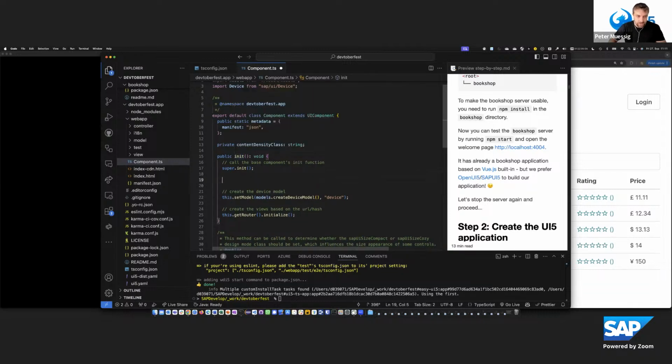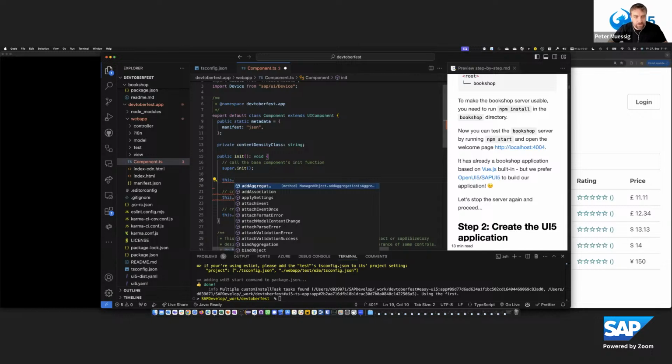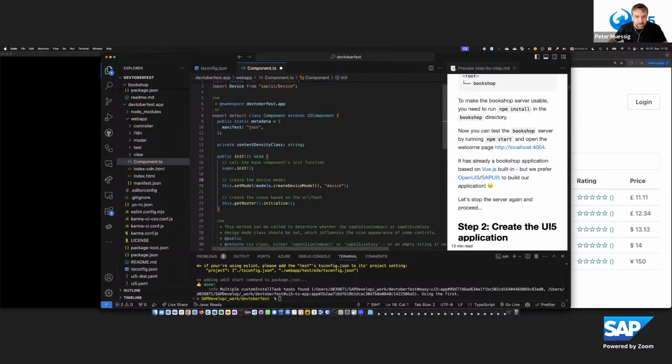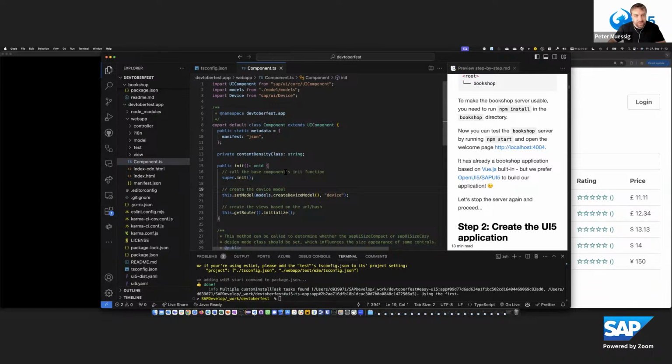And if you are now working in this controller, you also get a list of available methods. You can make use of them, and you also get the JSDoc available for that. So this is really a very nice benefit now, and I think it helps you get started much more easily, because you don't need to have the API documentation available next to it. You get it more like out of the box while developing, and this is really a great benefit.